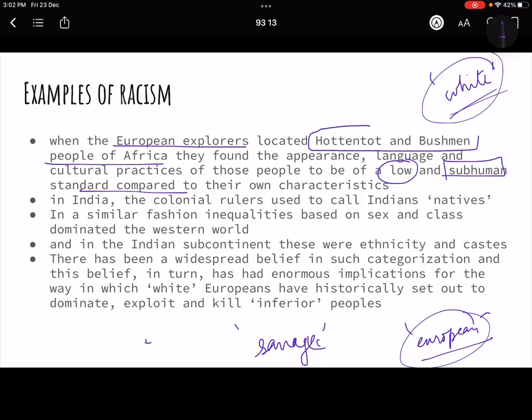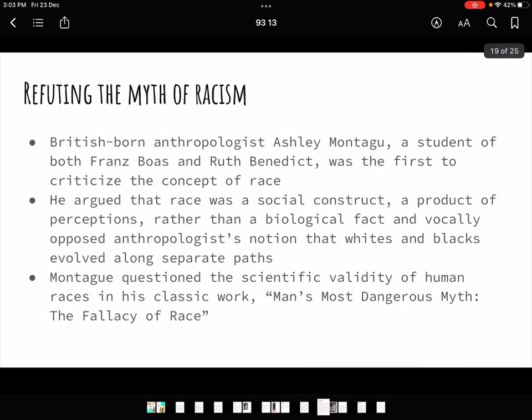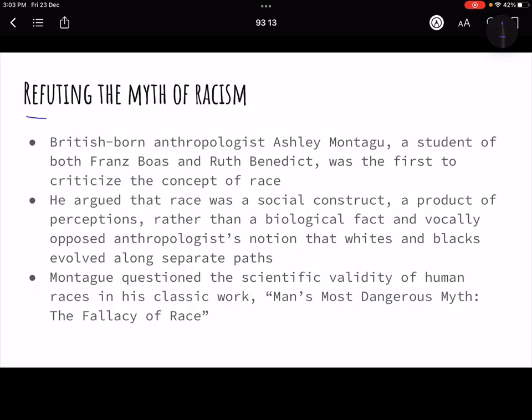So these ideas are all the examples of racism. Indian subcontinent में जो उन्होंने हमारे साथ किया, that is also the same thing, right? So these are certain examples, and many times the implications have been that they have exploited, dominated, and even killed the inferior people.